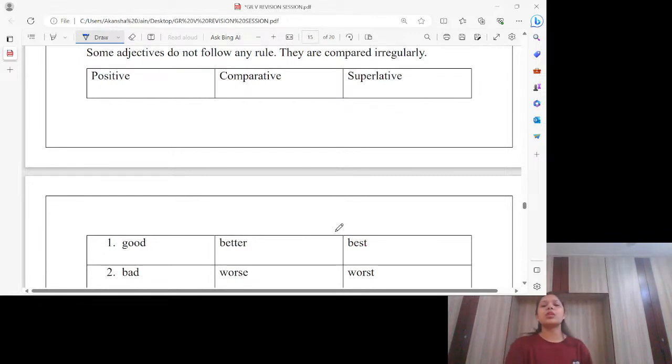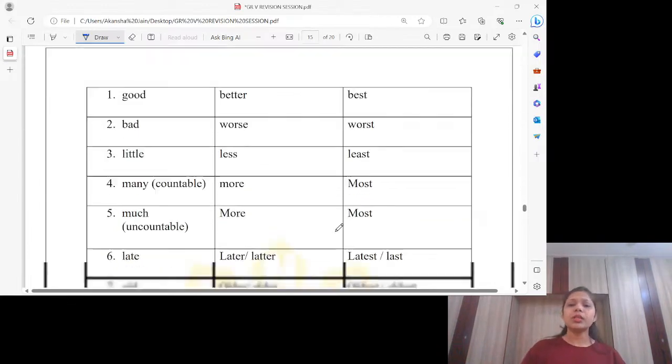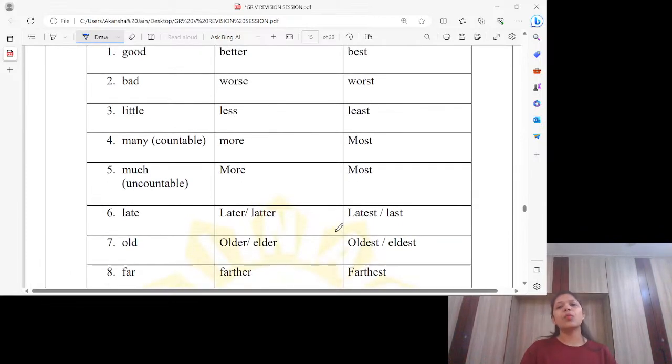Some adjectives do not follow any rule. They are compared irregularly. How are they compared irregularly? See, good, better, best. That means here we are not following any rule. Here we do not have to check what the last letter is, where the consonant is, where the vowel is. No, we are doing it irregularly. We are not following any rule. So good, better, best, bad, worse, worst, little, less, least, many, more, most, much, more, most.